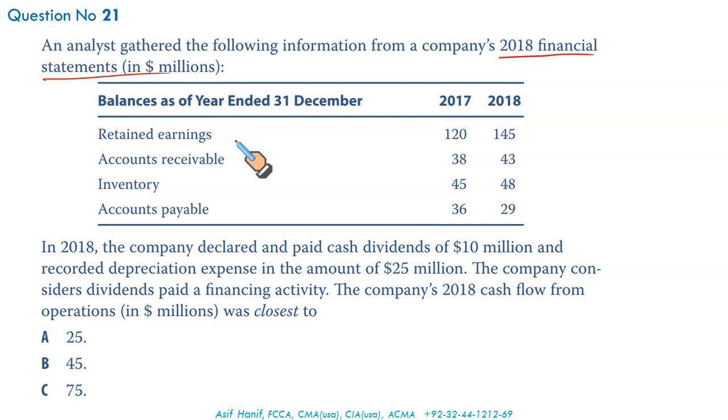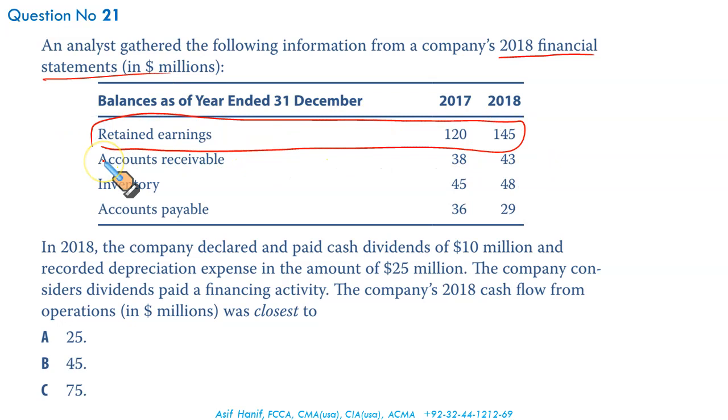If you have to use the indirect method, where is the net income? You seem to have nothing. It appears you cannot solve it using direct or indirect. What to do? This is the starting point, gentlemen. Retained earnings will help you calculate the net income for the period. Please make this format. I will always recommend the T account. This is what a professional accountant would always do. We are used to it. 25 years in accounting, and this is what we have done all these years.